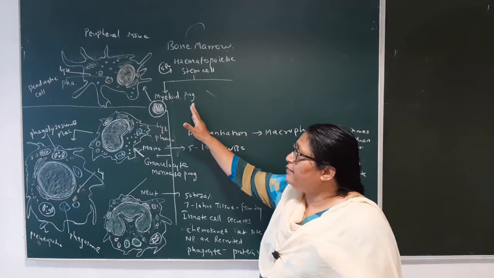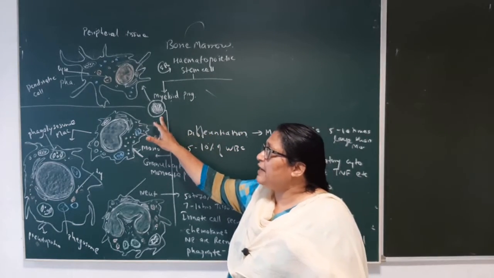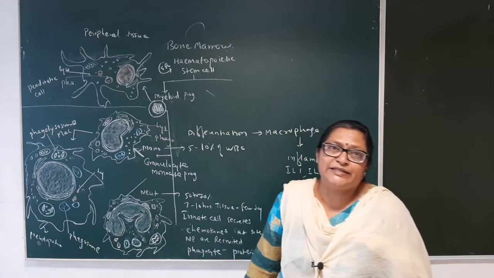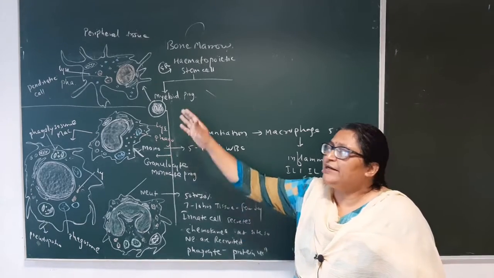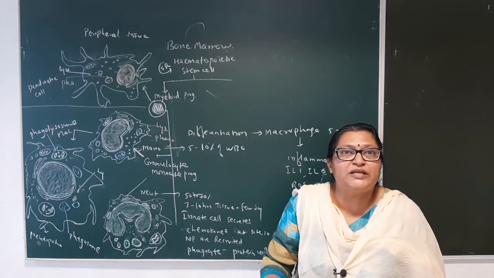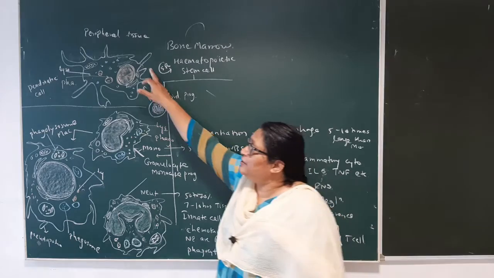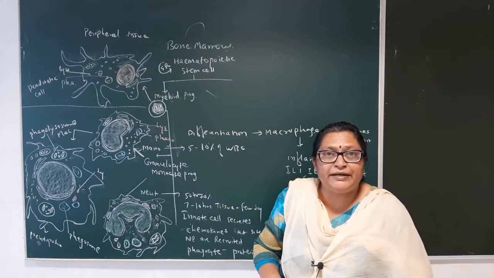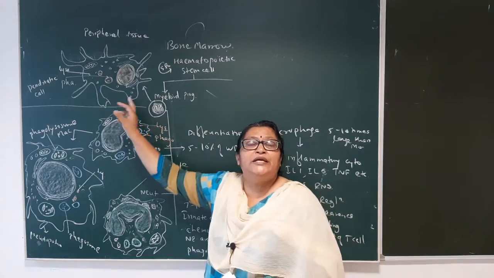In the myeloid progenitor, for example, this itself gets differentiated into the dendritic cells. Most of the dendritic cells are present beneath our skin. They have pseudopod-like structures which are involved in capturing the antigen if it enters through the skin route.